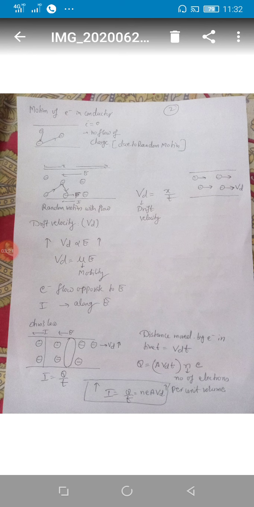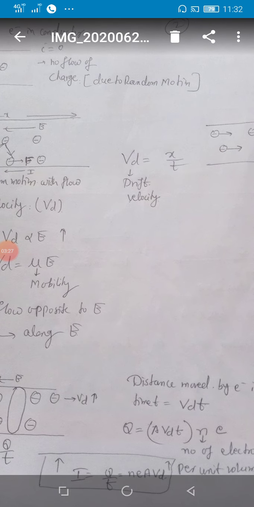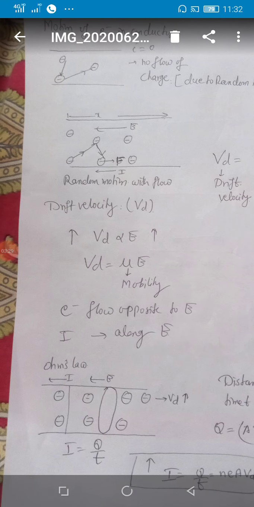But student, what happens when you apply an electric field? As soon as we apply an electric field, though the random motion still continues, now the electrons are moving forward in a particular direction. This forward movement is actually what is known as current. Got it, student? Though the random motion is still continuing, as a whole, a particular electron is moving forward after colliding with other electrons.